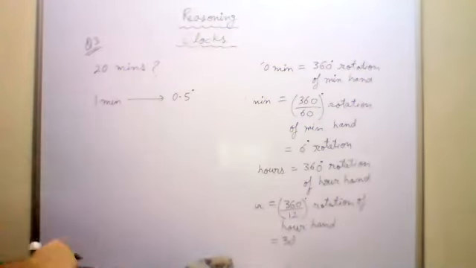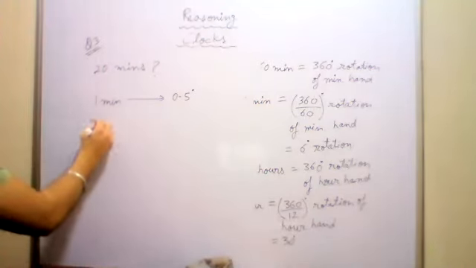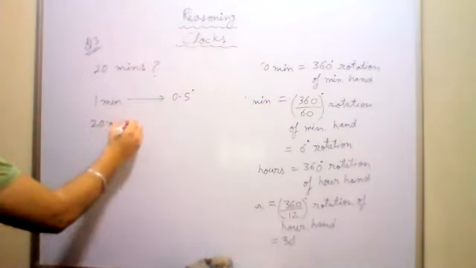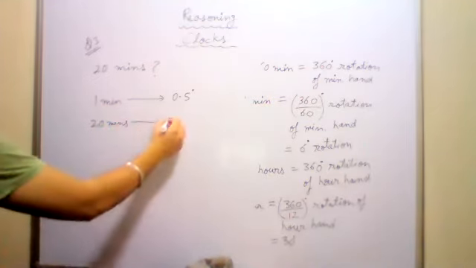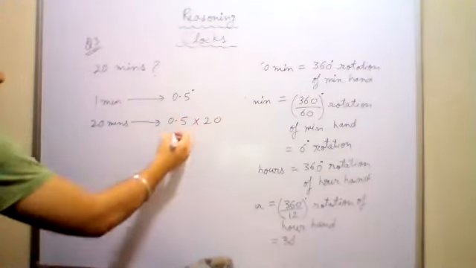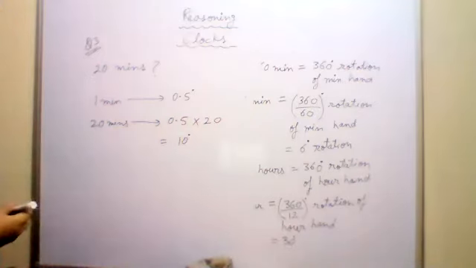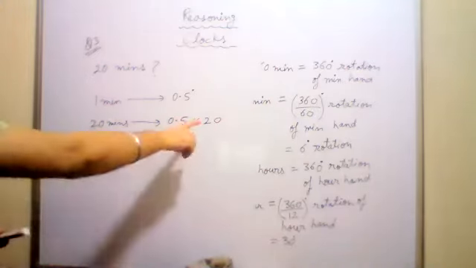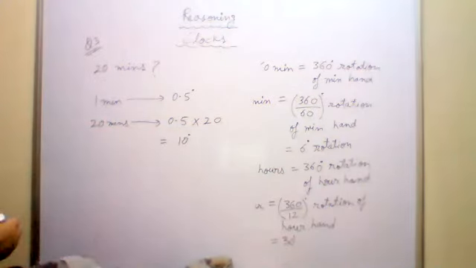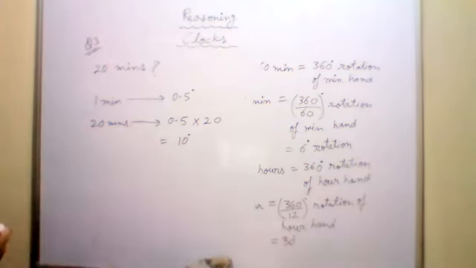How much does the hour hand rotate in 1 minute? 0.5 degree. Angle covered by the hour hand in 20 minutes will be 0.5 multiplied by 20. So what is 0.5 multiplied by 20? It is 10 degrees. Answer is 10 degrees. Clear?